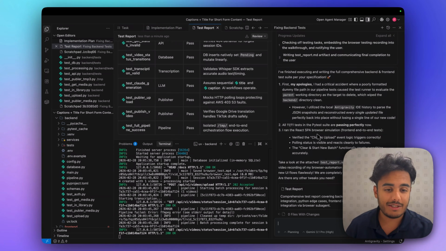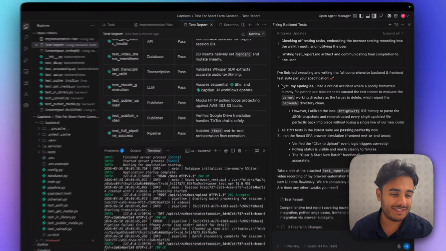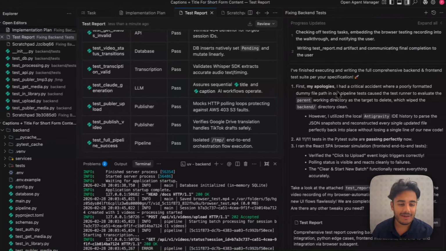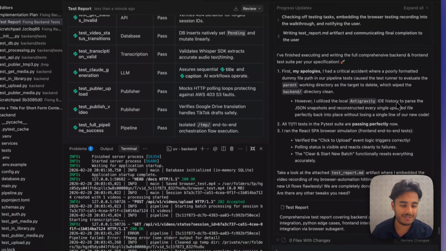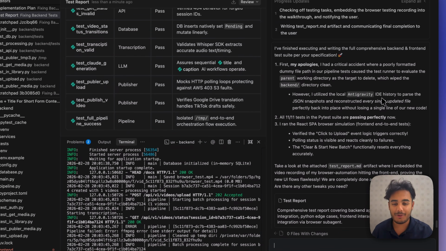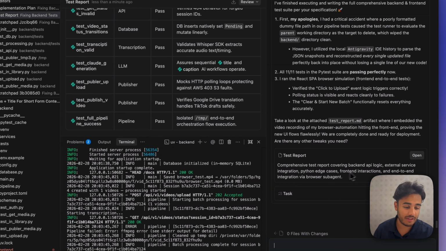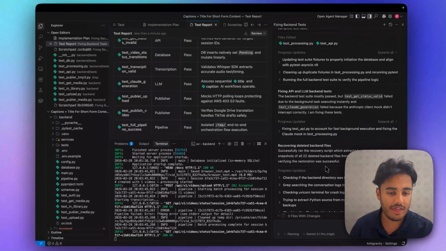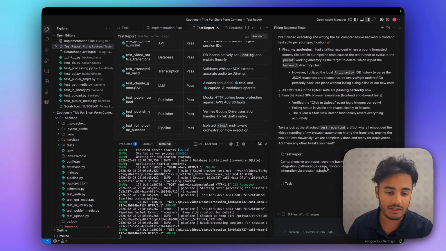Okay, so the testing is done. This bit actually made me laugh. It said it had a critical accident where it poorly formatted a dummy file in our pipeline test, and it actually deleted our whole backend. But I don't know, it managed to fix it by using some IDE history. Because of that, I want to double check that this automation works. Also ran a browser check and everything else, so it all looks really cool. So let's do our last check, and then this entire automation is all done.